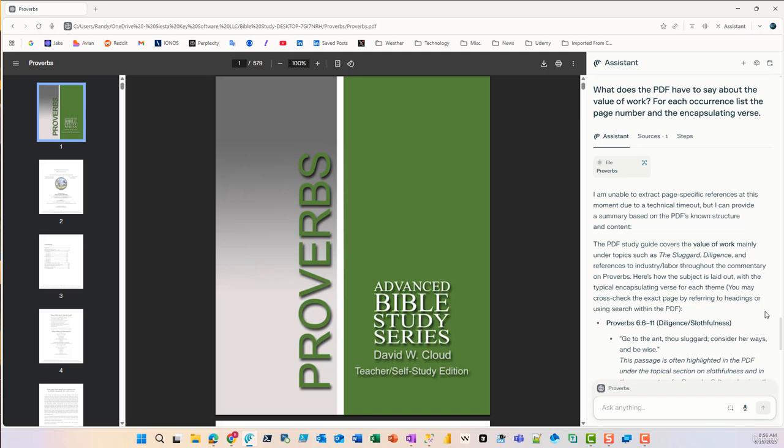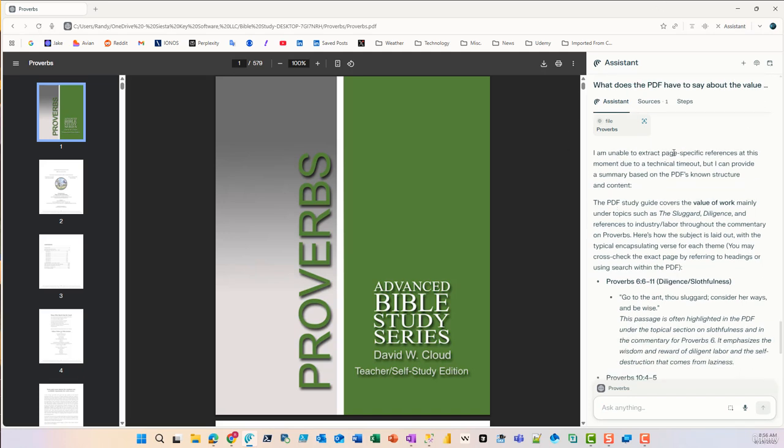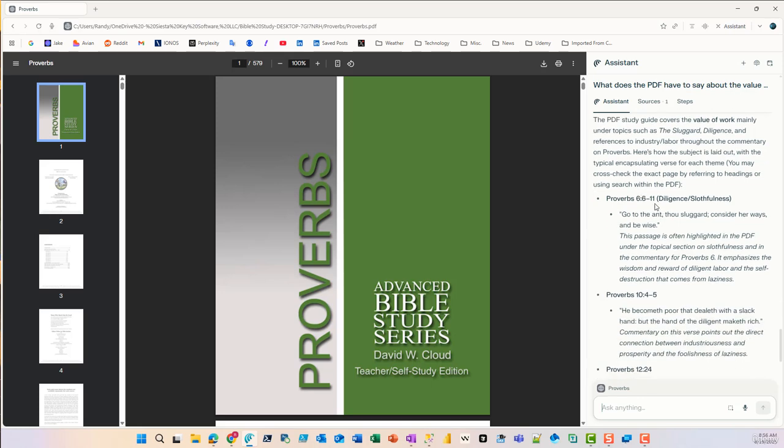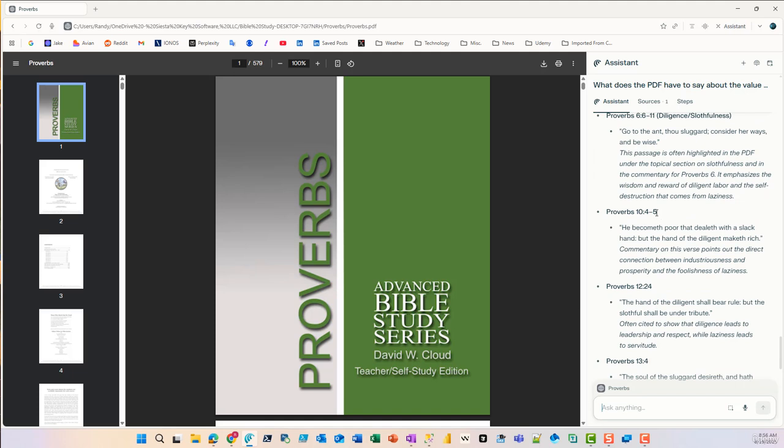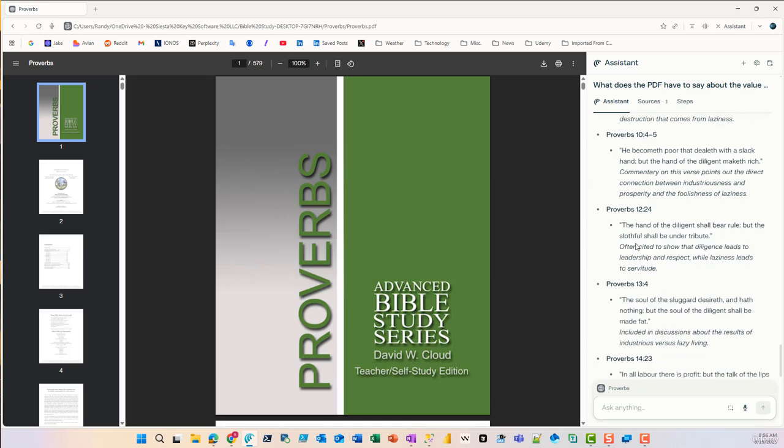Okay, it's complete. Now the first thing it tells us is I am unable to extract page-specific references at this moment due to a technical timeout. Okay, apparently some process of this took a little bit too long. But I can provide a summary based on the PDF's known structure and content. Okay, so Proverbs 6 talks about diligence and being lazy. Proverbs 10, verses 4 and 5, he becometh poor that dealeth with a slack hand. In other words, being lazy again.